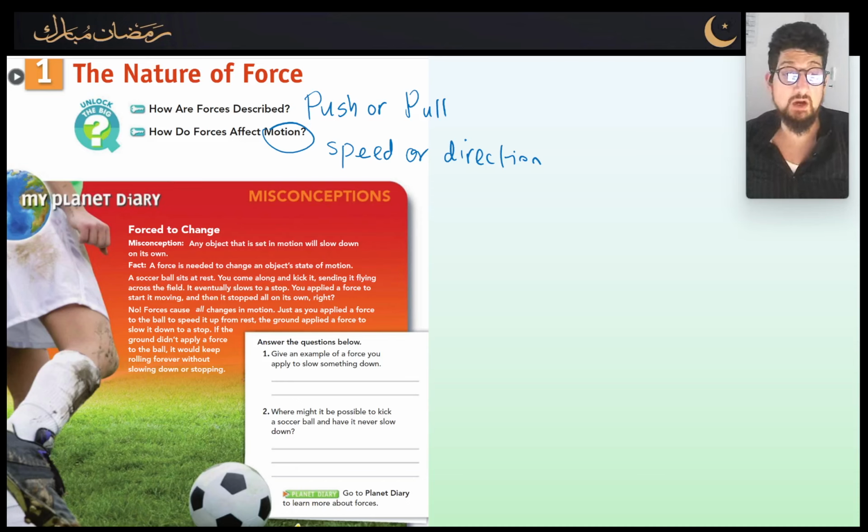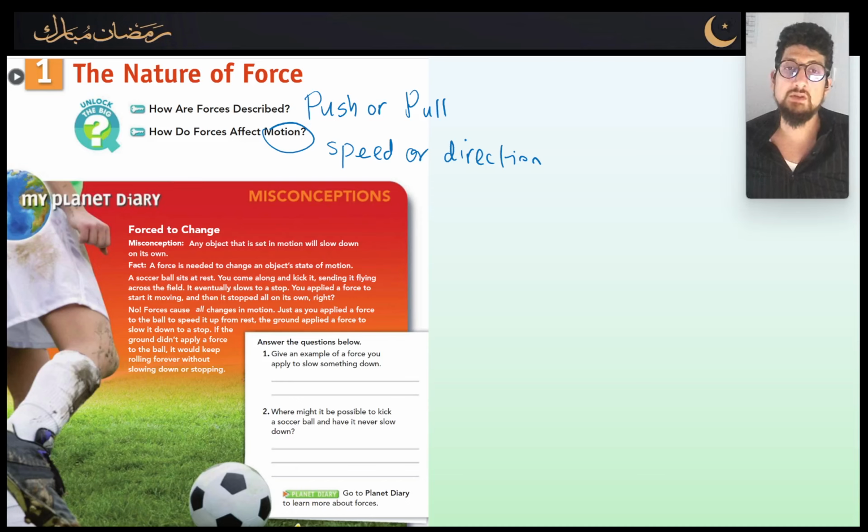So when you are pushing a ball here on earth, say on the ground, you give it a wee kick, what happens is that ball will not keep going forever. We all know that. If you're on the playground, on the field, and you give that ball a wee push, a wee kick, it's going to travel for a wee while, and then it's going to stop. Why is it going to stop? Well, it took a force for it to start moving, and that's called a push force, okay?